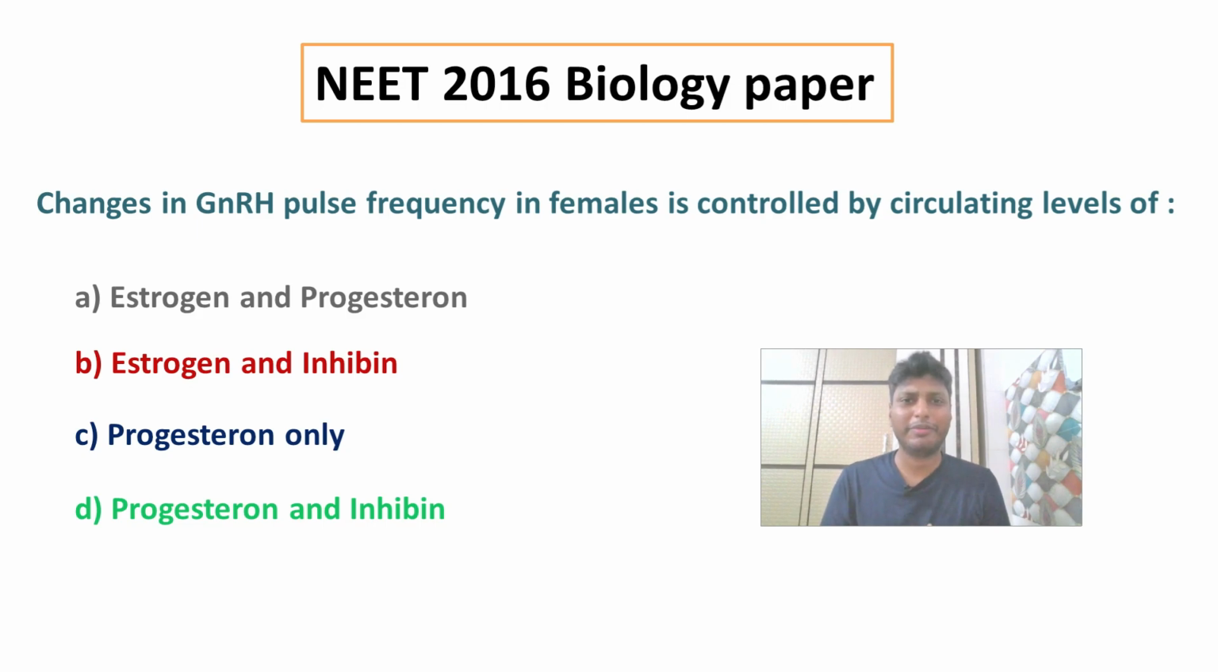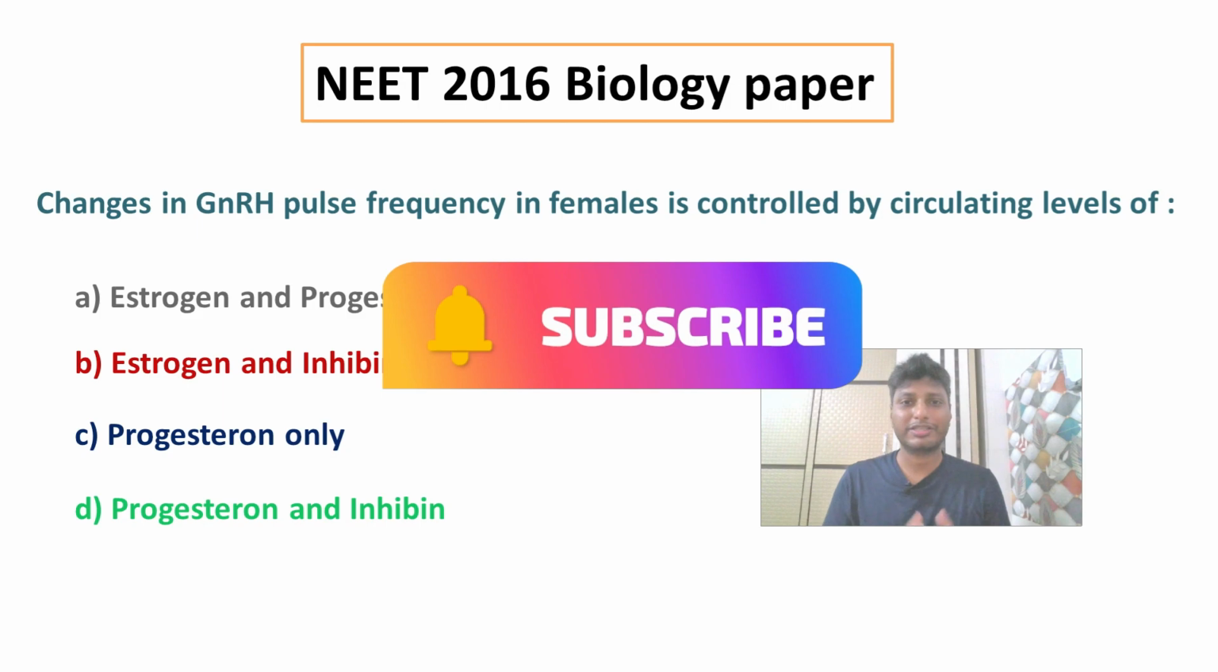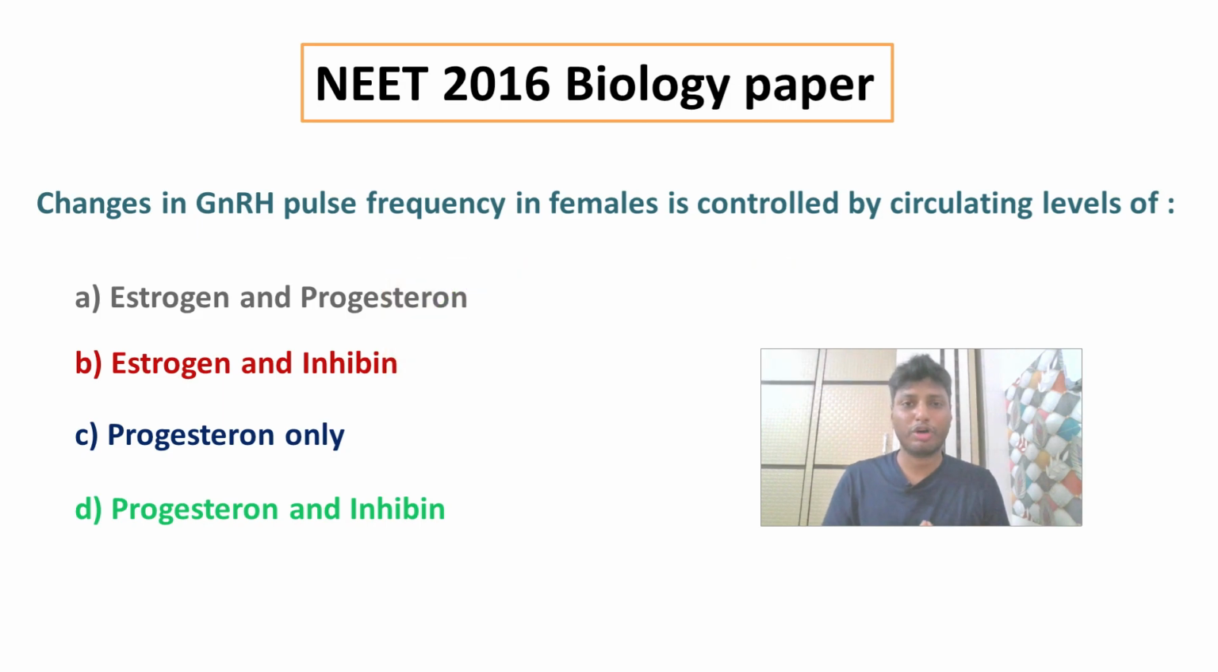In today's video, I will be discussing another important question from the NEET 2016 biology paper. So let's read the question. The question is: changes in GnRH pulse frequency in females is controlled by circulating levels of: option A, estrogen and progesterone; option B, estrogen and inhibin; option C, progesterone only; and option D,